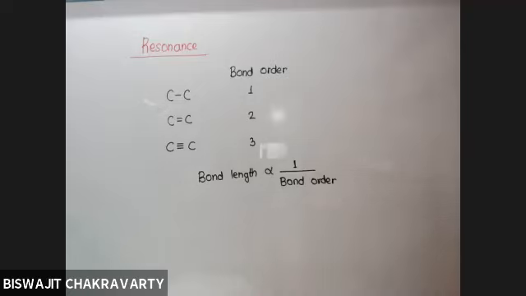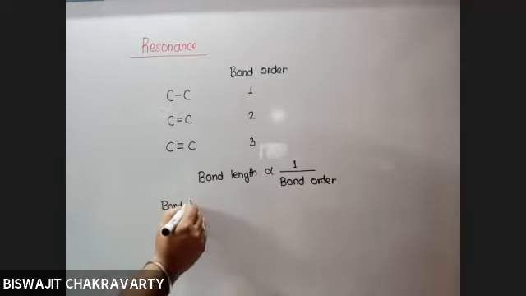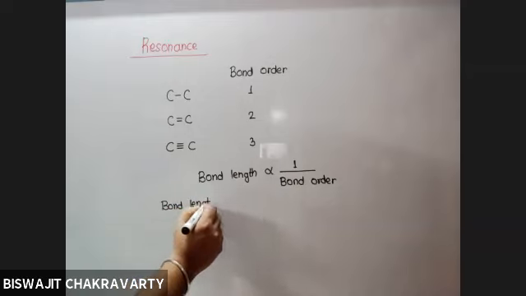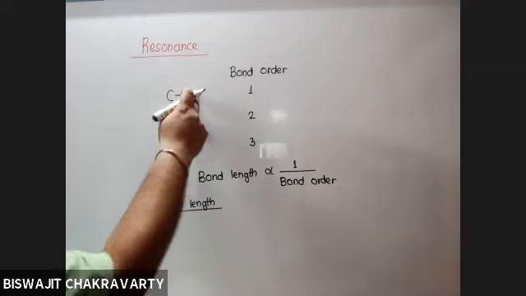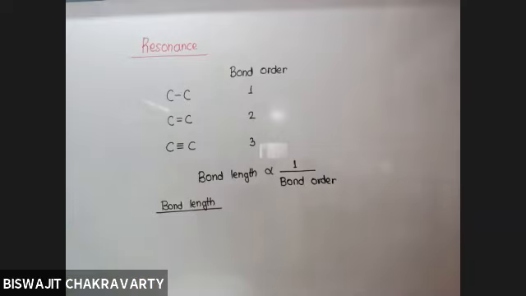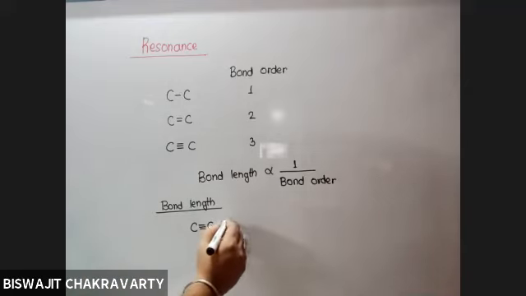So if we are asked to arrange the bond length of these three bonds, which do you think has got the shortest bond length? The last one, C triple bond C. Yes, sir.